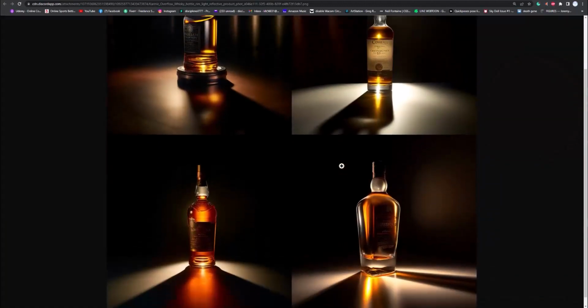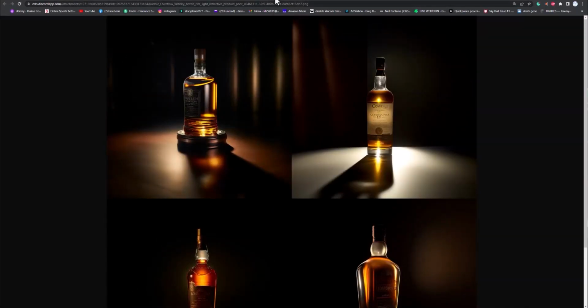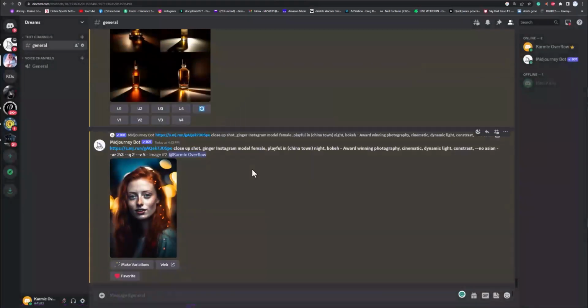You can also try to describe the kind of bottle it is and stuff. So it's really cool. Product photography, fantastic. You can get some really good views on that.